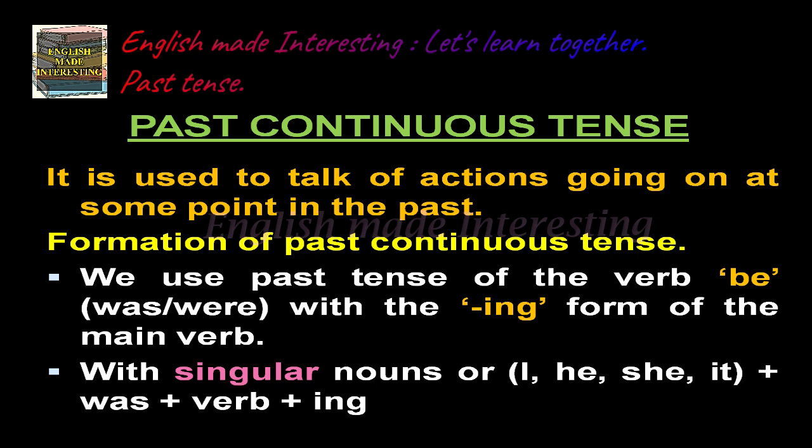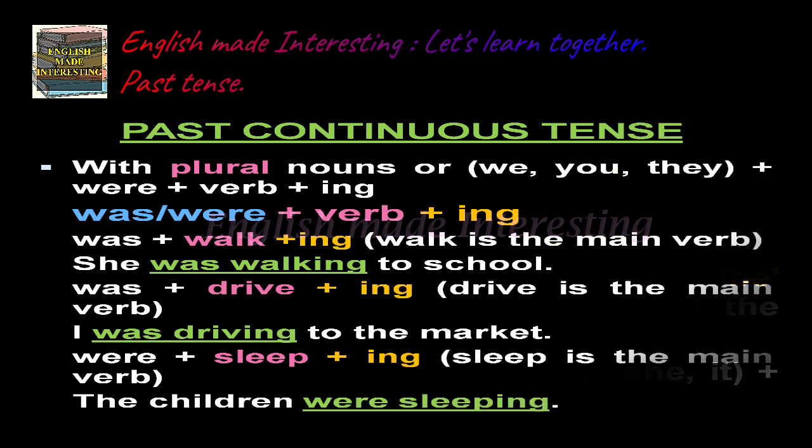With singular nouns or I, he, she, it, plus was plus verb plus ing. With plural nouns like we, you, they, plus were plus verb plus ing.